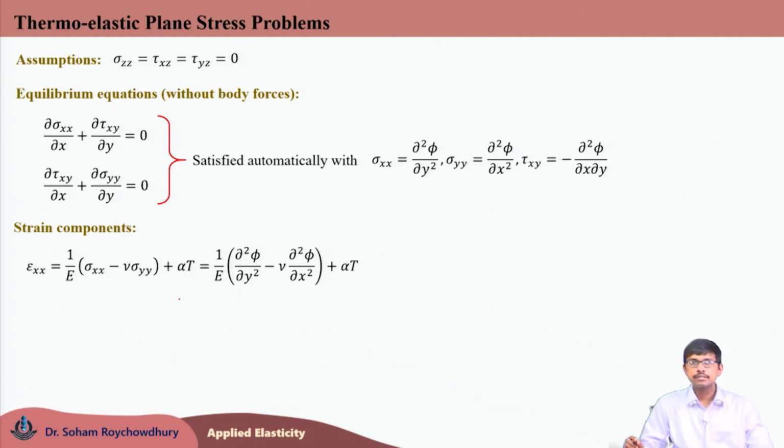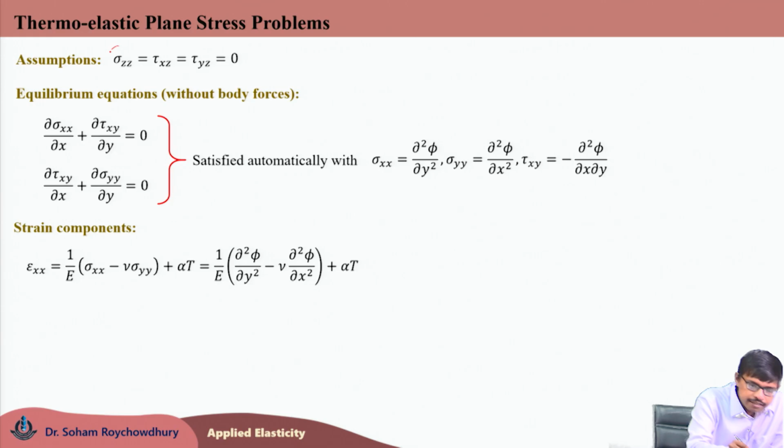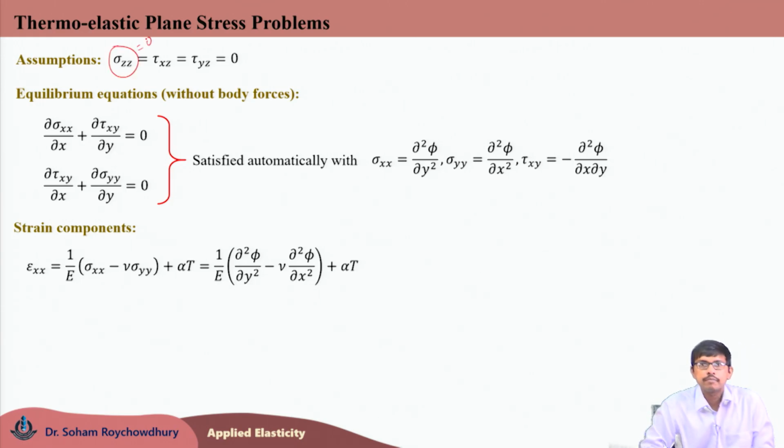Considering the normal strain in the x direction, epsilon xx equals 1 by E times (sigma xx minus nu sigma yy). Note that as sigma zz equals 0, we do not have any term minus nu sigma zz here in epsilon xx. Sigma zz is already 0 because of the plane stress nature of the problem.